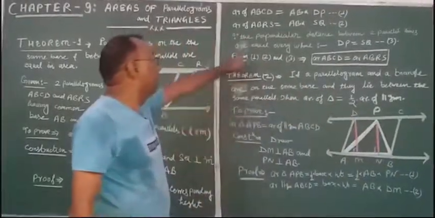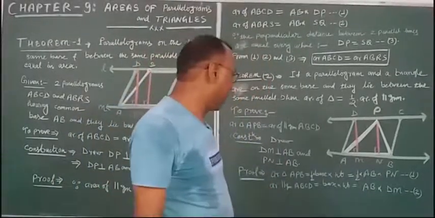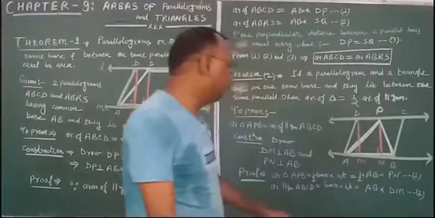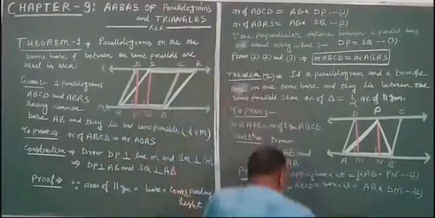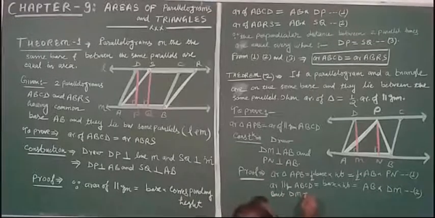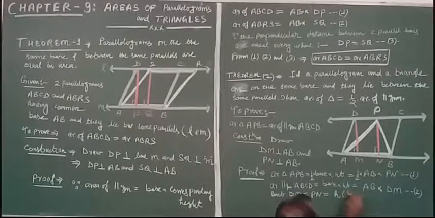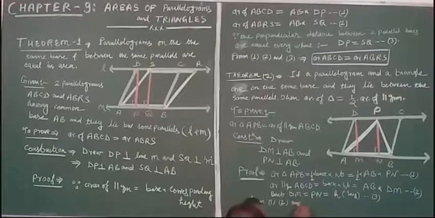Again, the perpendicular distance between the two parallel lines is equal. So therefore DM will be equal to PN. Let this be X. So therefore, from first, second and third,